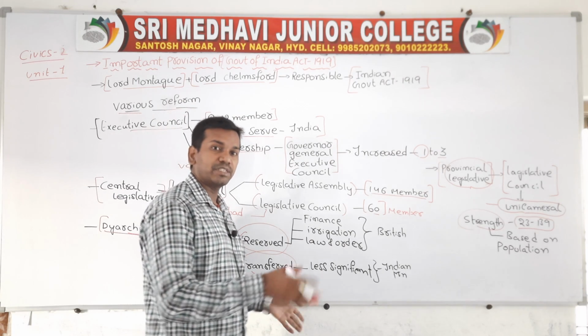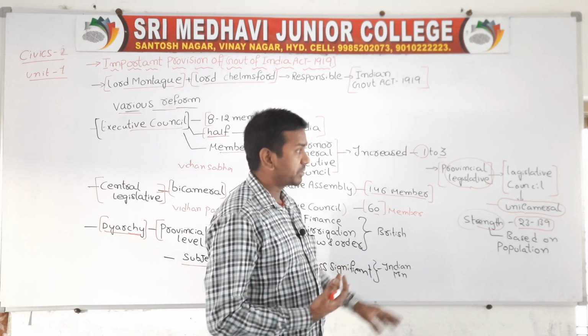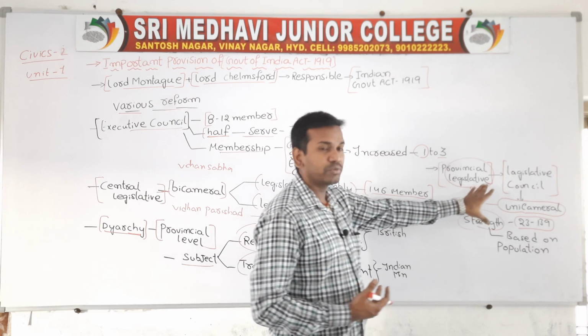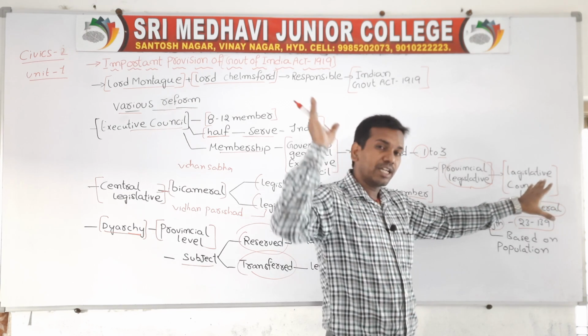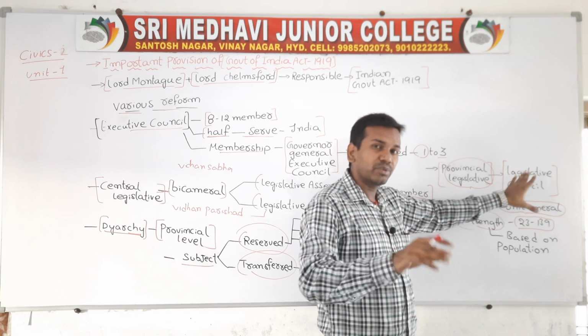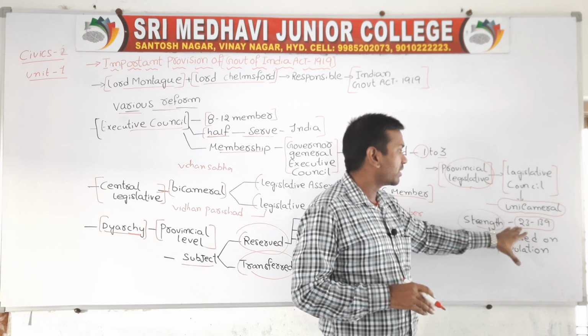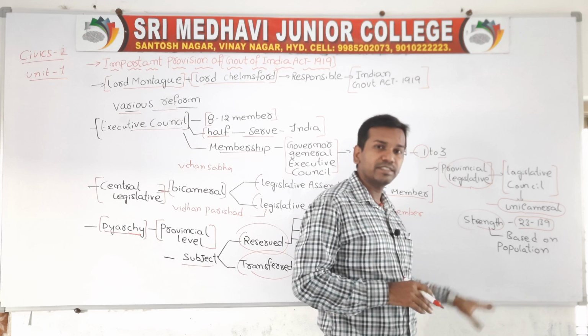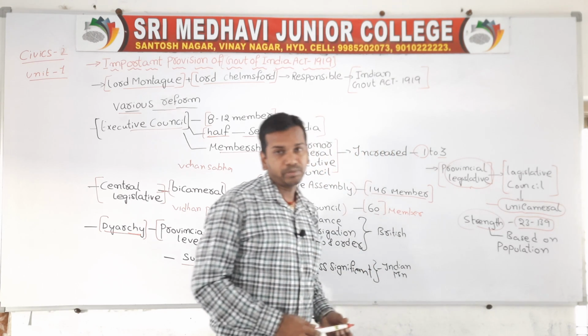Today every state has a Vidhan Sabha and Vidhan Parishad. But during the period of British rule, most states had no Vidhan Sabha, meaning no legislative assembly. As per the Government of India Act, they set up only the legislative council, and the strength of legislative councils increased from 23 to 139. This is mainly based upon population. Strength mainly depends upon the population.